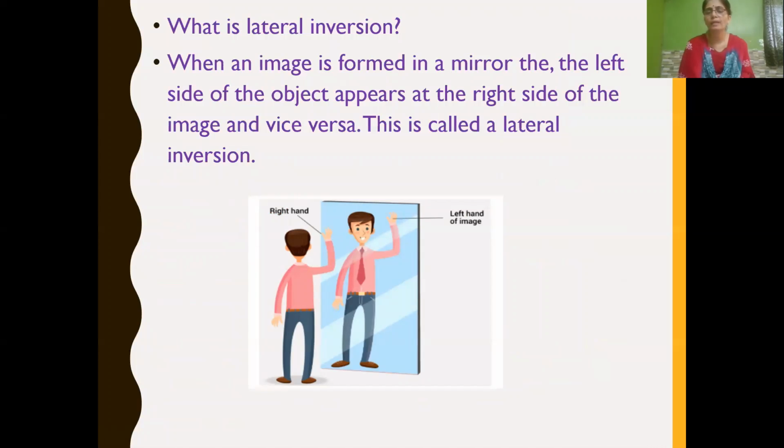For example, if you stand in front of a mirror and raise your right hand, you can see that in your image it is the left hand that is raised. The left side of the object appears to be the right side of the image, and the right side of the object appears at the left side of the image. This is what we call lateral inversion.